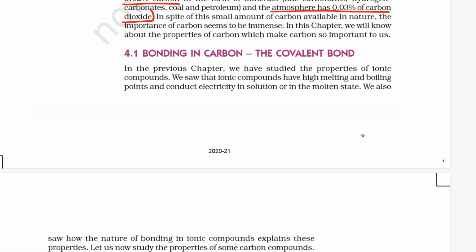Now bonding. What type of bond is formed by carbon? The covalent bond is formed by carbon. We have seen ionic bonds in class 9th, and in chapter 1 when we saw chemical compounds, the bonds formed were ionic bonds.